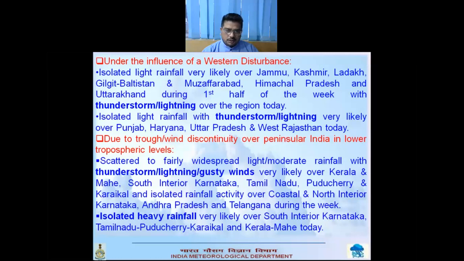Due to the trough and wind discontinuity over peninsular India, fairly widespread rainfall with thunderstorm activity is likely over South Peninsular India, that is Kerala, south interior Karnataka, Tamil Nadu, Puducherry, Karaikal, and isolated rainfall over coastal and north interior Karnataka, Andhra Pradesh, and Telangana during the week, and isolated heavy rainfall is also likely over south interior Karnataka, Tamil Nadu, and Kerala today.